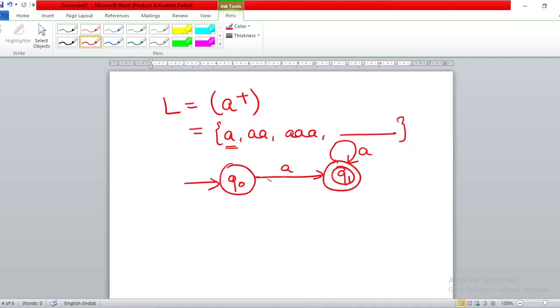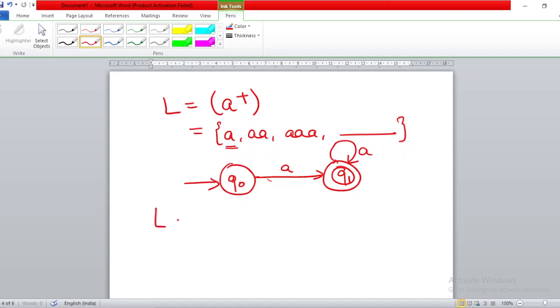For 3 A's, 1A, 2A, and again repeat the loop, 3 A's, and still you are in the final state, right? So the second trick of the day is that always you should see what is the minimum length string in that particular language and construct the automata for it, and then you make modifications in that automata.